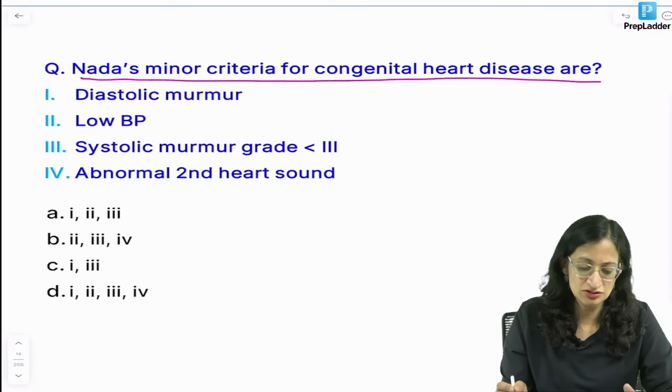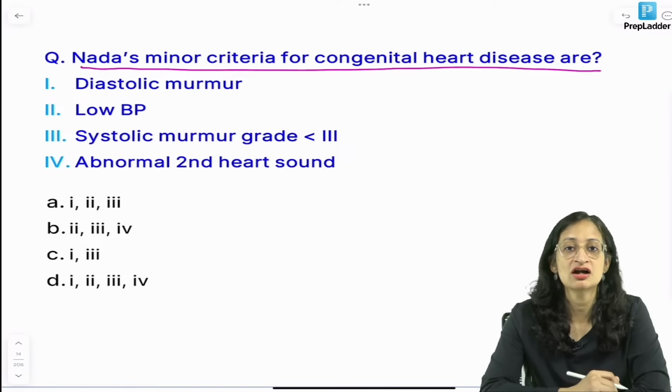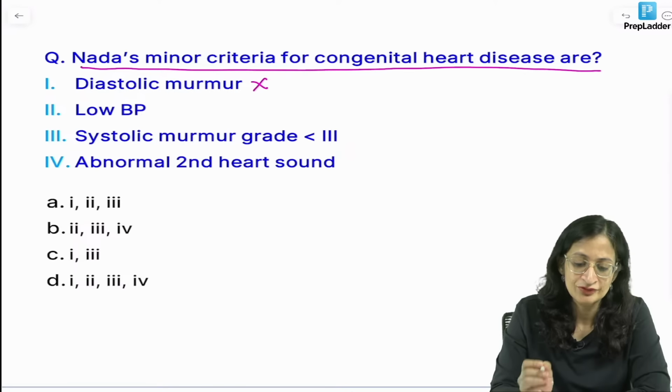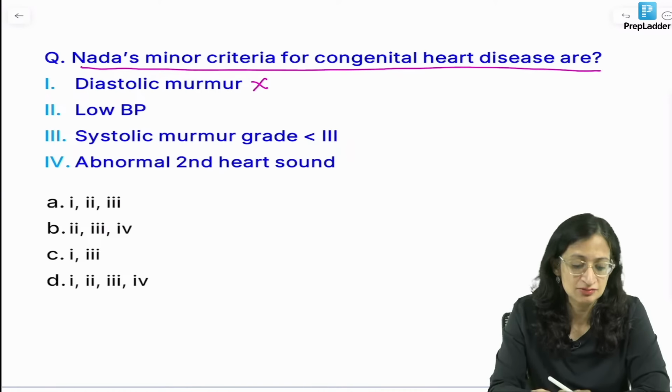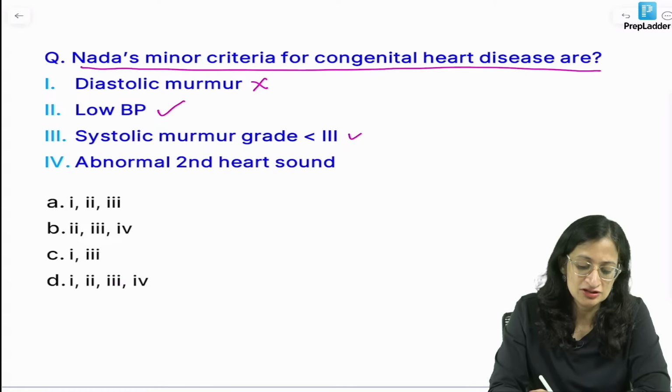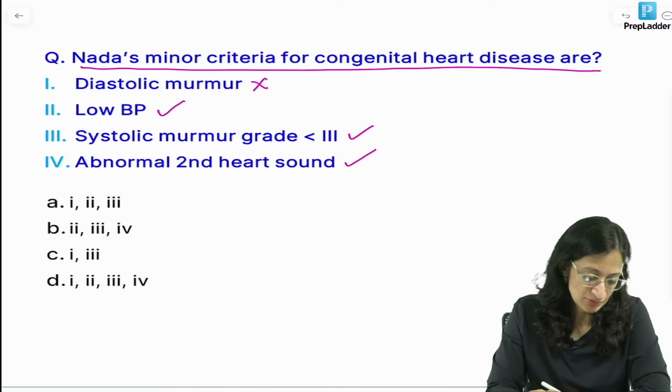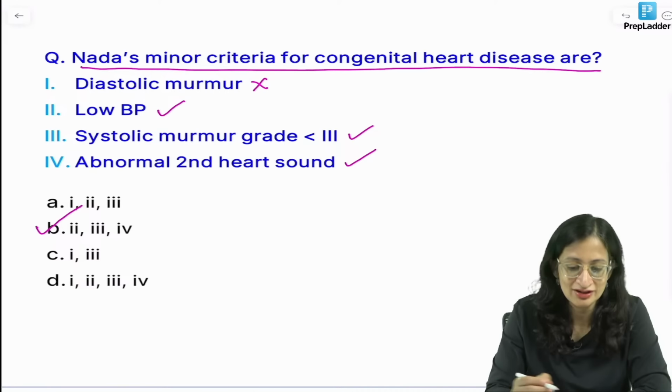So, these are the minor criteria in NADA's criteria. Coming back to our question, so NADA's minor criteria for congenital heart disease are, so is diastolic murmur a major criteria or minor criteria? So, it is a major criteria, not a minor. Low BP or abnormal BP, it is a minor criteria. Systolic murmur less than grade 3 is a minor criteria and abnormal second heart sound is also a minor criteria. So, our best answer will be where there is 2, 3 and 4, that is option B. I can see Ashish has already answered it correctly.